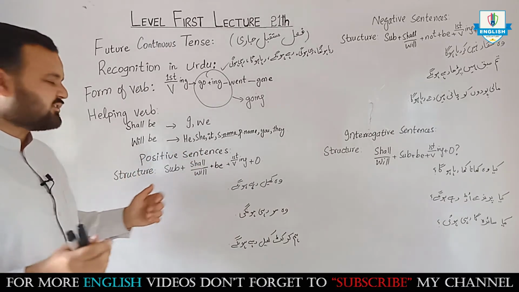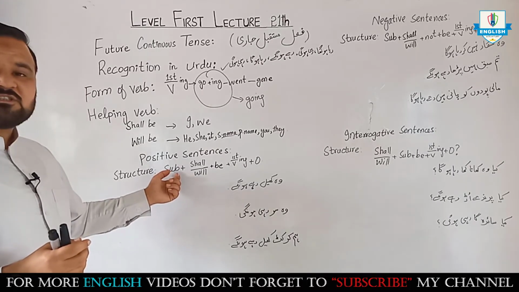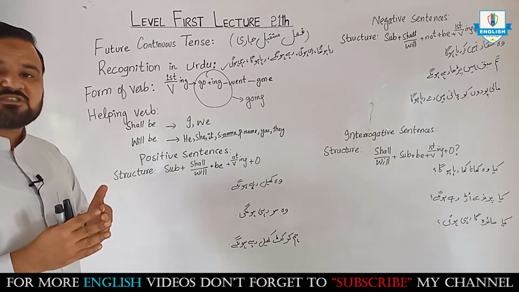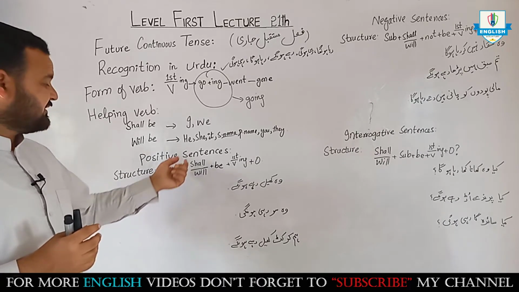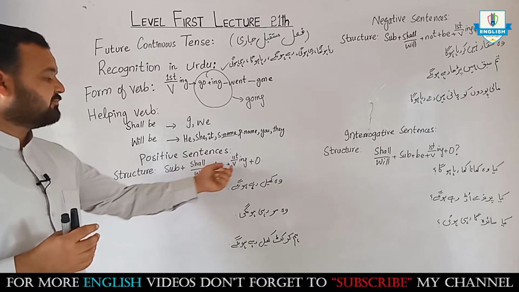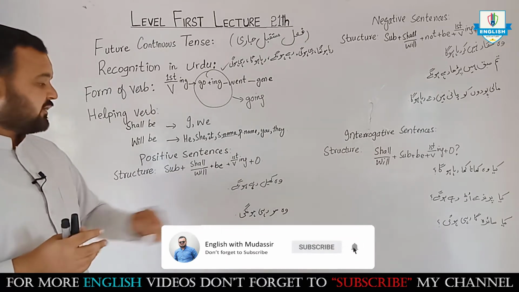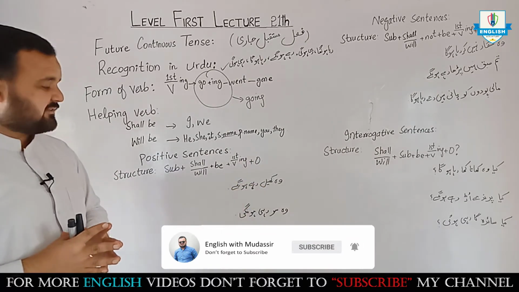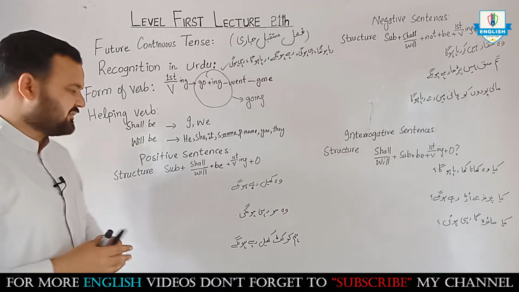What will be the structure? First will be the subject. काम करने वाले को subject कहा जाता है. The doer of an action is called subject. Shall, will, according to the subject, plus be plus first form of verb ing plus object. So let's change some sentences. You will know it easily.